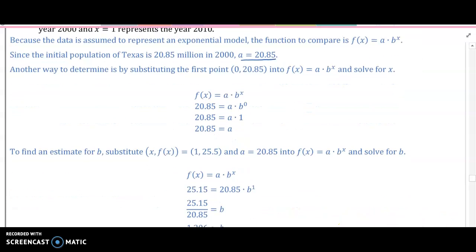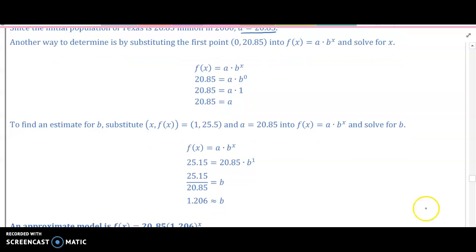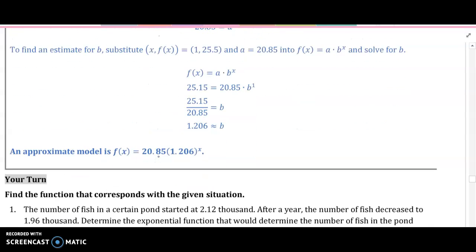Am I right? Yeah, 25.15 divided by 20.85 is 1.206. So we get 20.85 times 1.206 to the x for the function.